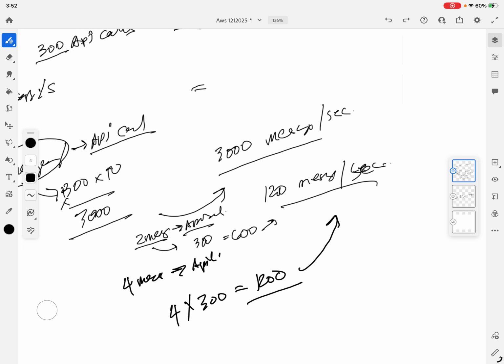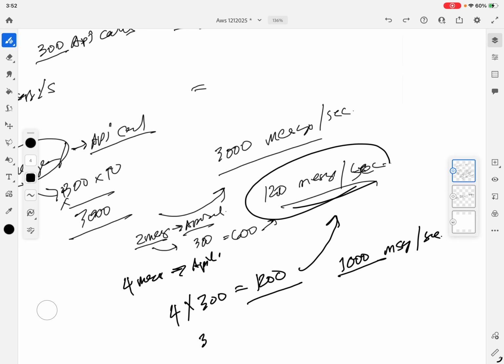That is the requirement. And if your requirement is lesser than 1,200, let's say 1,000 messages per second, and you're only going to provide 3 messages per API call, and there's always 300 operations per second, 300 times 3 is only 900, and that is not enough for 1,000 messages.